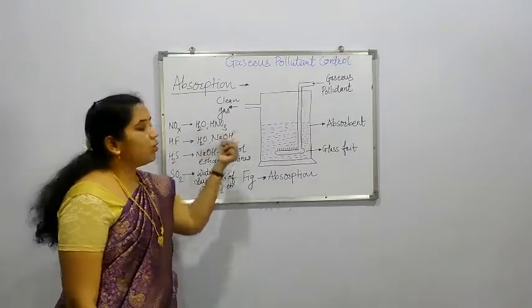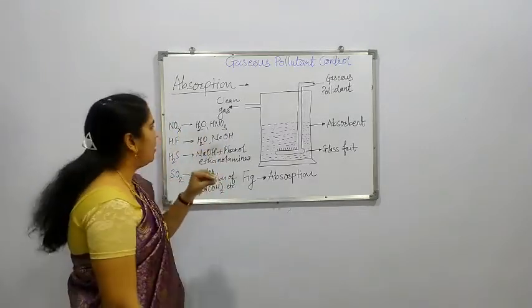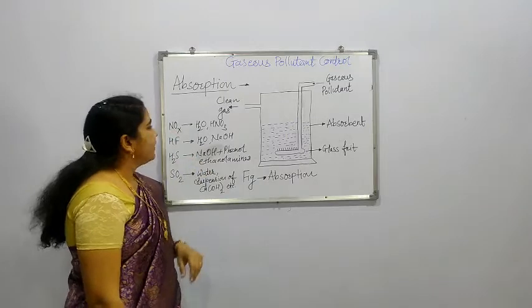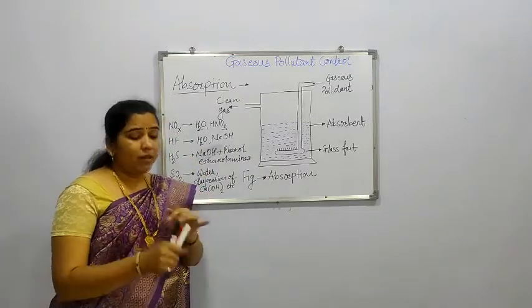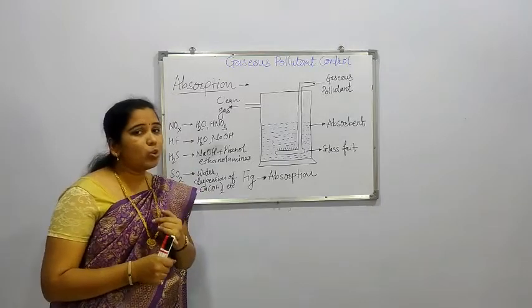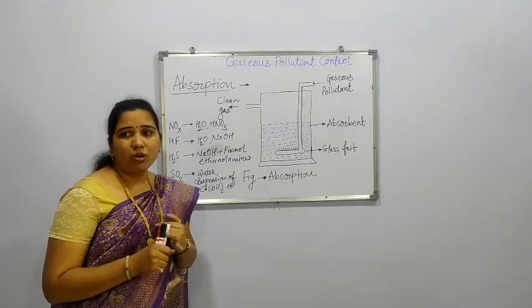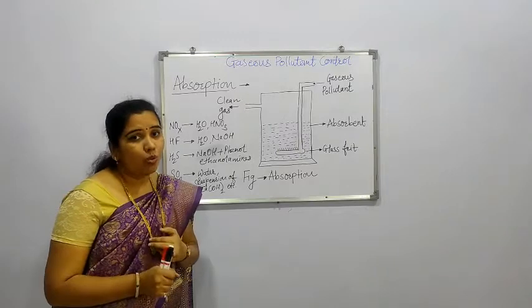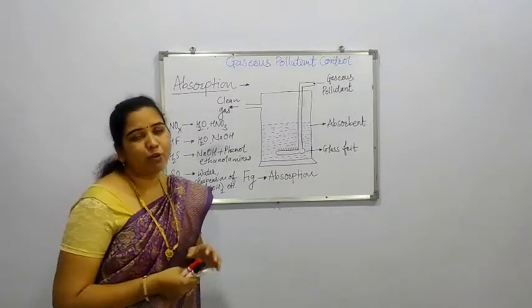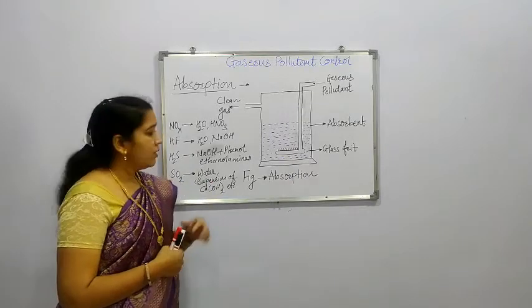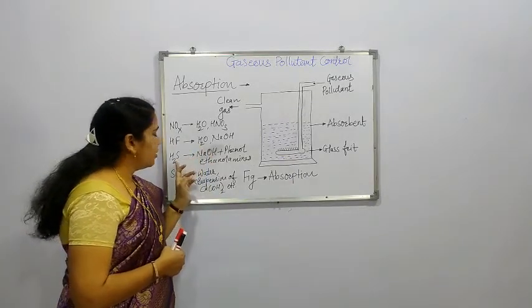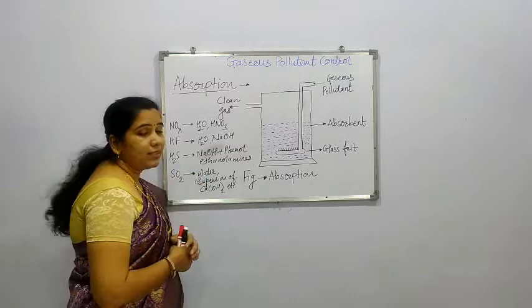So examples of pollutants are oxides of nitrogen, that may be nitrogen oxides, that is NO2, NO3, NO, N2O. These are all the types of oxides of nitrogen. Then HF, hydrogen fluoride, then hydrogen sulfide and sulfur dioxide.